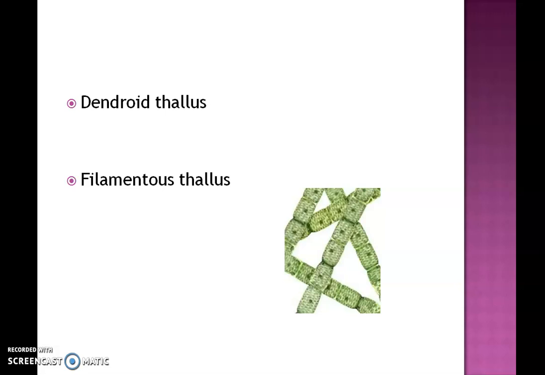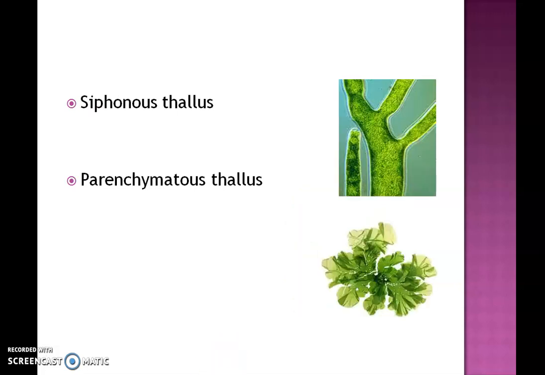And next is siphonous thallus. Siphonous thallus is nothing but a thallus that is aseptate. Unlike the filamentous thallus, here the filament also looks like a filament, but there is no wall separation.